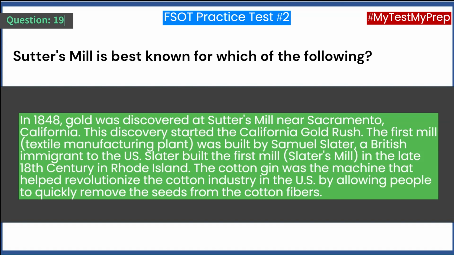The first mill, a textile manufacturing plant, was built by Samuel Slater, a British immigrant to the U.S. Slater built the first mill, Slater's Mill, in the late 18th century in Rhode Island. The cotton gin was the machine that helped revolutionize the cotton industry in the U.S. by allowing people to quickly remove the seeds from the cotton fibers.